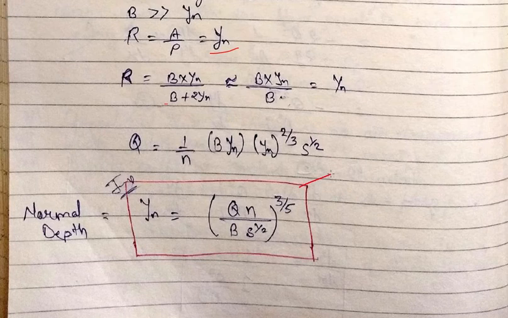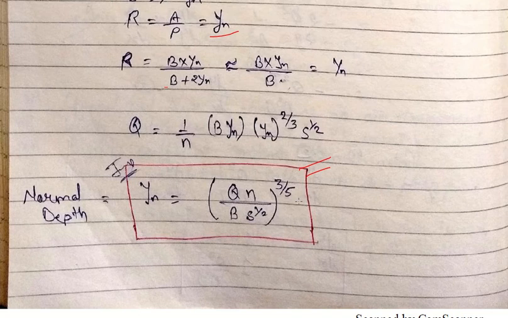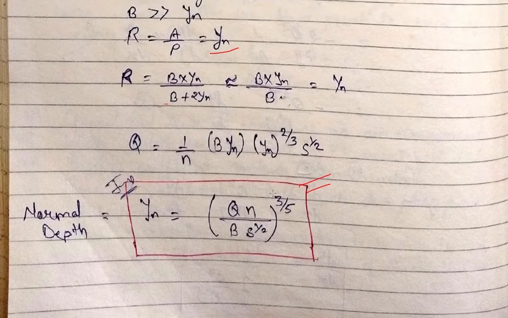So here is the normal depth equation. Hence, for larger S, that means a larger bed slope, the normal depth will be smaller. Also the critical depth for the wide rectangular channel is yc equals Q square by g to the power 1 by 3.